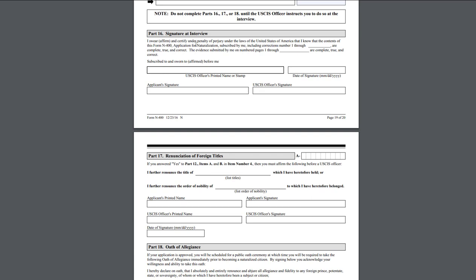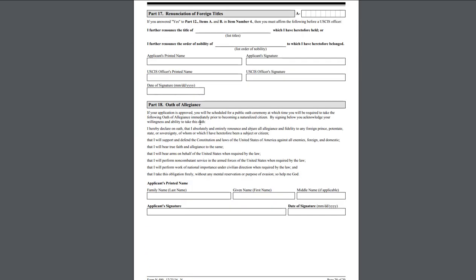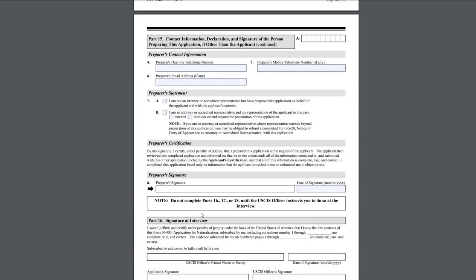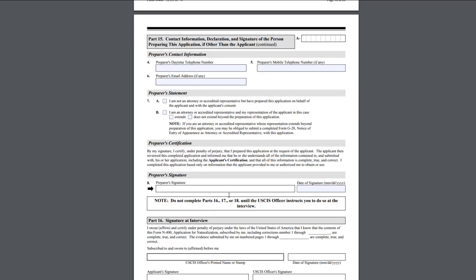I swear, affirm, and certify under penalty of the law of the United States that I know that the content of this form, and so on. Do not fill this out at all. This is specifically the signature at the interview, so leave it blank. Very, very important. All of the stuff and the oath of allegiance, all of these things, leave them blank in the application. Don't fill them out. They are specifically for the interview.